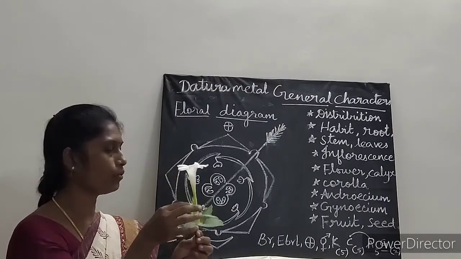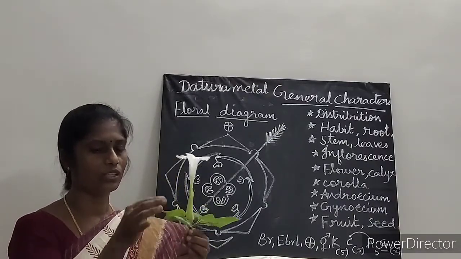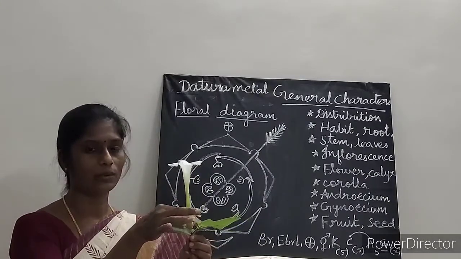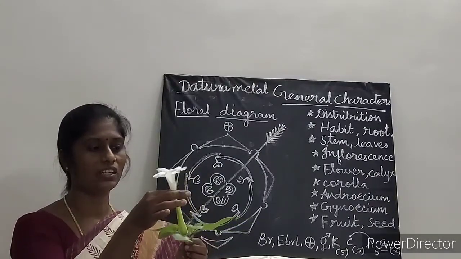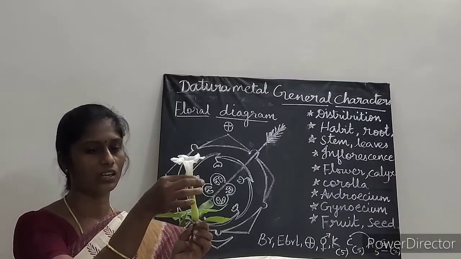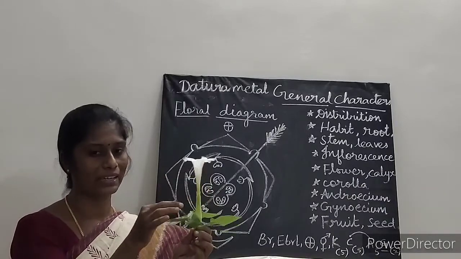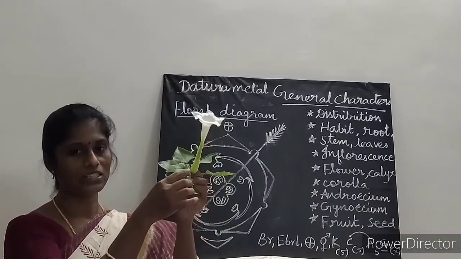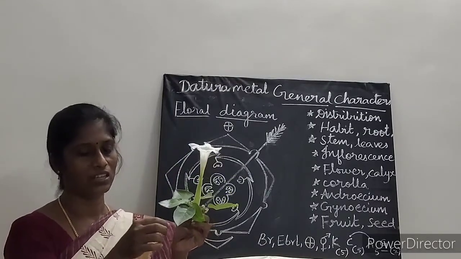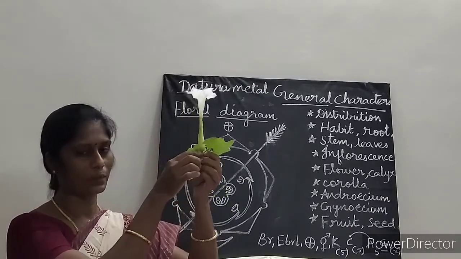The next one is about flower. Here the flower is large. Okay, so easily from a long distance we can see it. It is very large, okay, and it is greenish white. Yes, it is greenish white. At the bottom it is greenish in color, and on the top it is white in color. So greenish white, and it is bracteate. Bract present. It does not have bracteoles, so it is ebracteolate, and it is pedicellate. So there is a stalk for the flower, so it is called pedicellate.